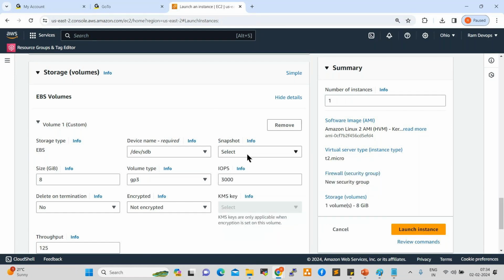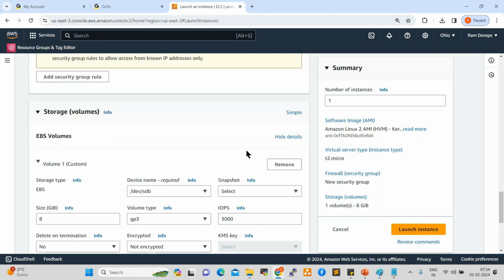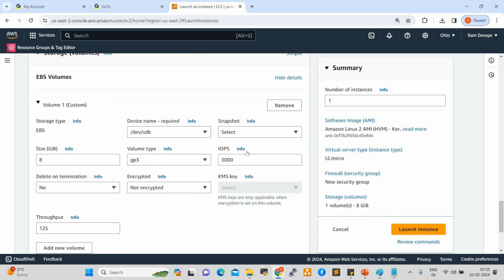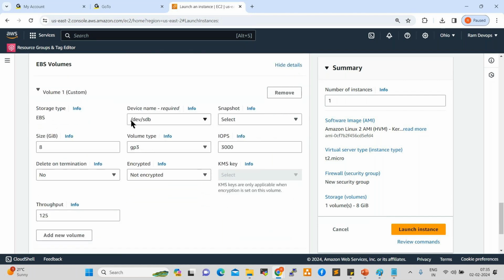So what is a snapshot, anyone? A snapshot is one replica, one backup copy, right? We have the snapshot concept, we'll go deeper by the time. For now, we are discussing how to create a server. So this is the EBS volume, this is the drive name. Snapshot we don't require currently. 8 GB storage, and volume type GP3 general purpose 3, which is SSD, with IOPS 3000.